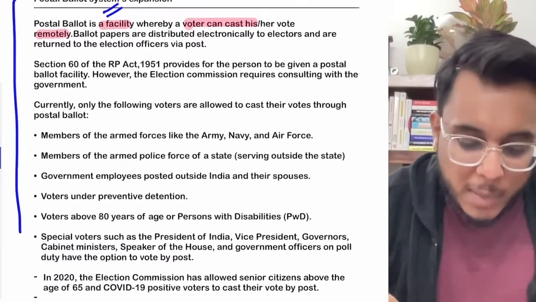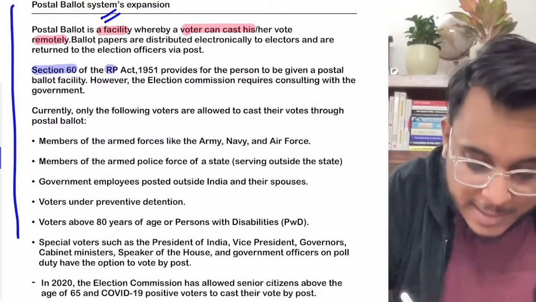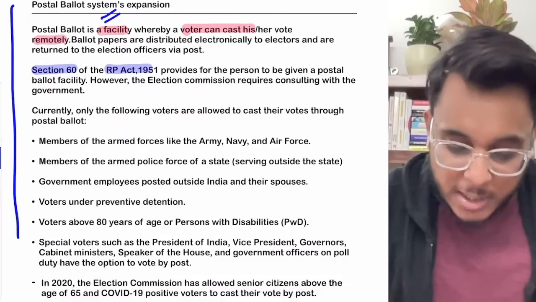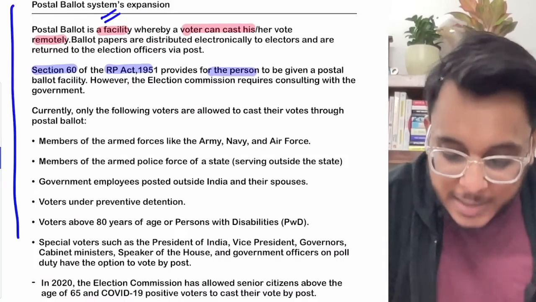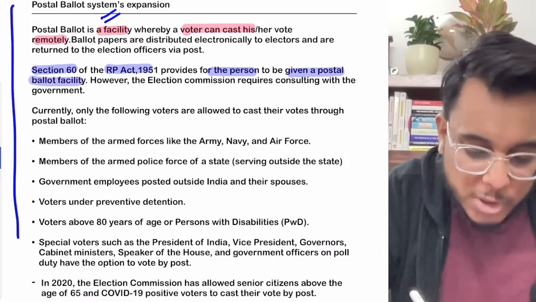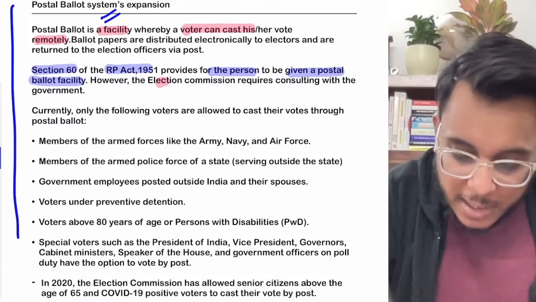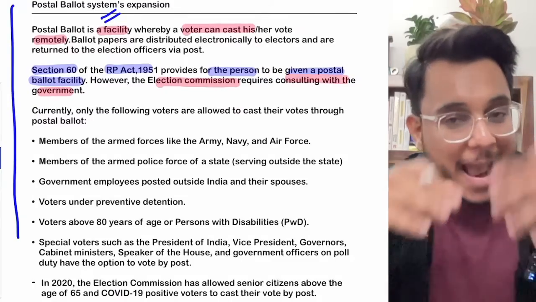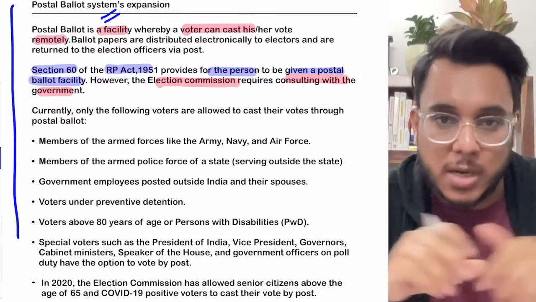Now when we talk about the postal ballot, there is section number 60 of the Representation of People's Act 1951, and as per section 60, the people who cannot come in person are to be given the option of the postal ballot facility. And the Election Commission requires to consult with the government on who will be entitled to the postal ballot.